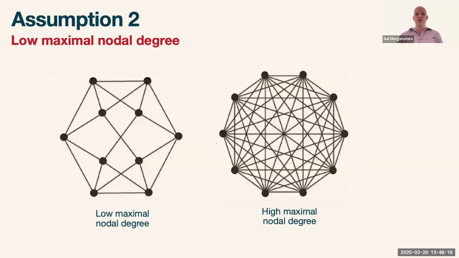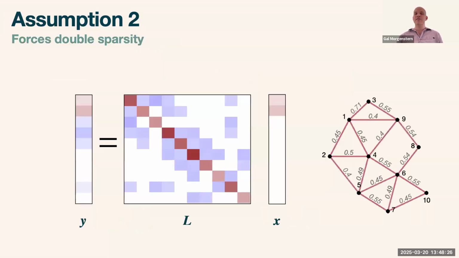Hence, in this case, this node and this node could be distant over the graph. They're pretty much far away. And this forces a double sparsity, because the low maximal degree also forces a sparse graph shift operator, in this case, the graph Laplacian. And in this example, we consider a first order graph filter with the sparse element X, and then we get that some of the observations are 0. And this is very important to what we're going to show in the following.